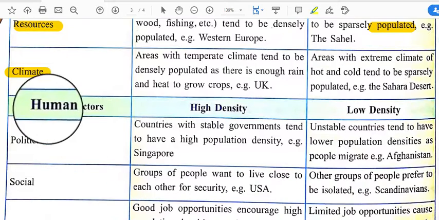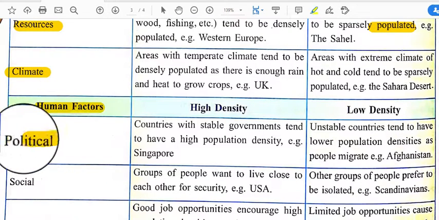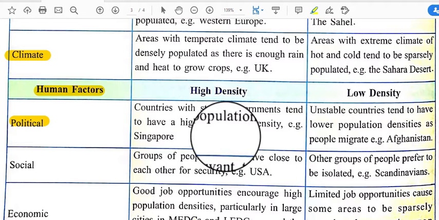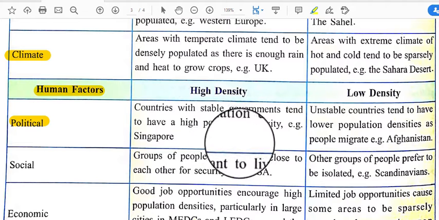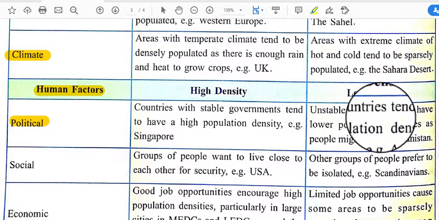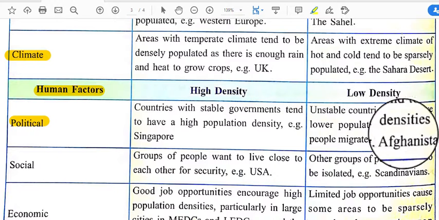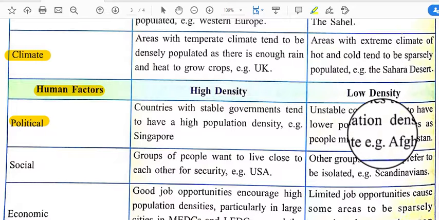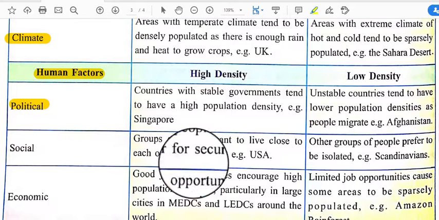Next, there are human factors. Politically, countries with stable governments tend to have a high population density. Where governments are well structured, that means governmentally they are very upgraded, their population density is very high. But where countries are unstable and the government is unstructured, the density is very low.